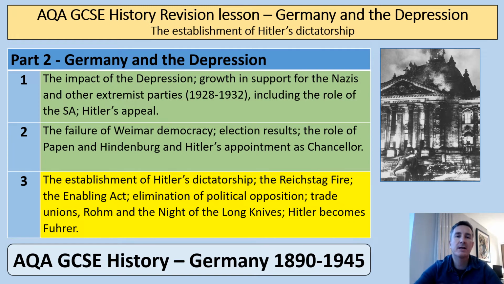We're going to look at the threat that Ernst Rohm, the leader of the SA, posed to Adolf Hitler and how that was countered during the Night of the Long Knives in June 1934. And then we're going to finish off talking about the death of President Hindenburg and how Adolf Hitler assumed the role of the Führer in Germany after a referendum, from where he took the control of the army through the Oath of Allegiance, and he became an all-powerful dictator. So let's find out more. Let's go.